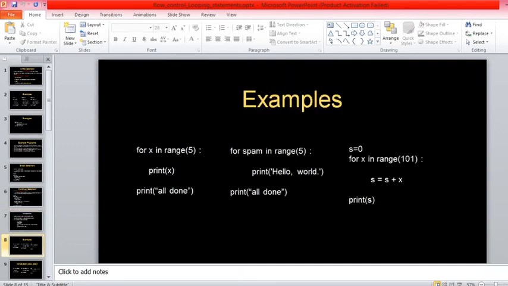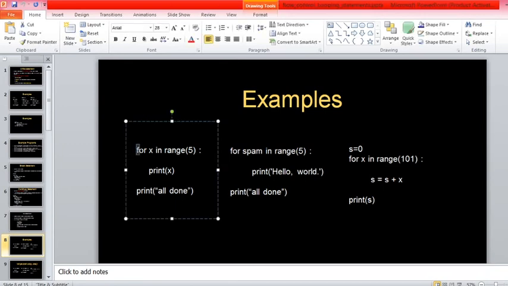Example, first example. Right, for is a keyword here, followed by a variable name, that is x. x is a variable name here. Again we have one more keyword which is called in. And then we have a method called range. So this range method defines how many times to repeat. So here the loop will run for 5 times.